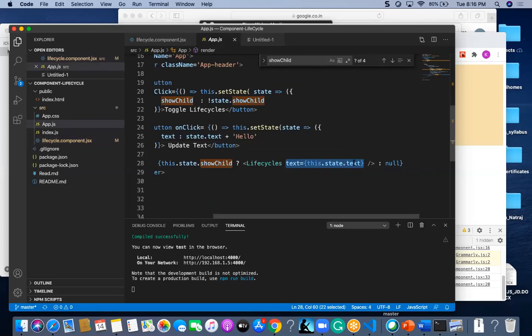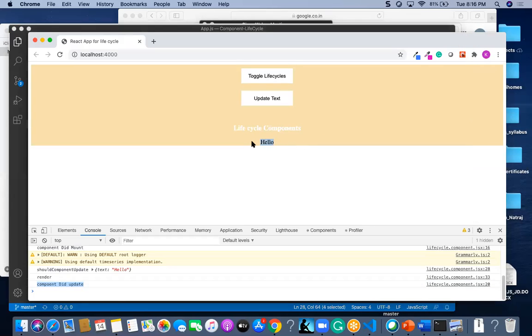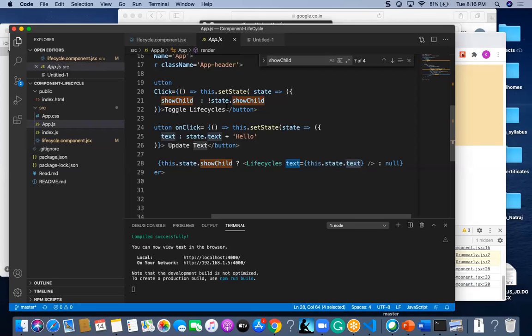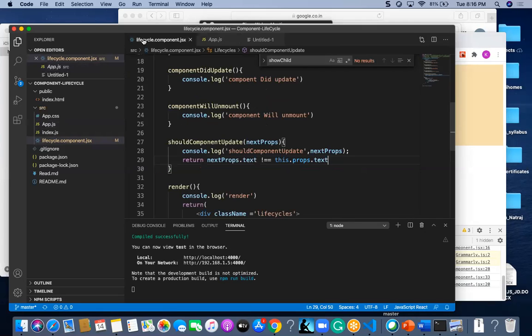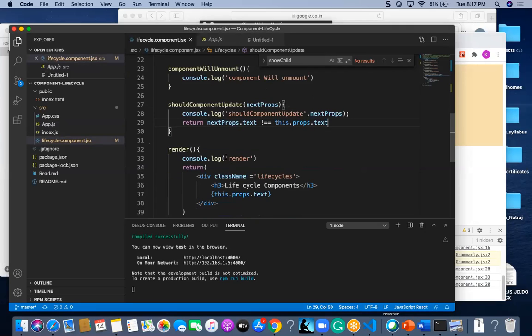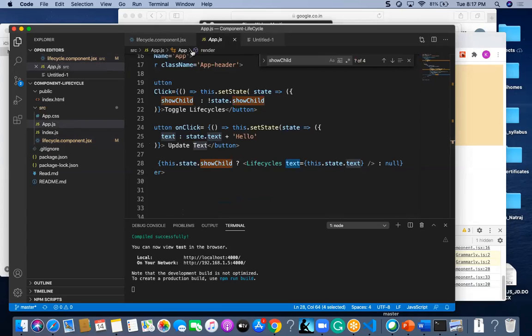So what is this assigned to? It is assigned to this.state.text. So this.state.text is the one which will update the text. Likewise, we are getting the hello here. We are not getting this hello from the app component. We are going to get it from should component update. Only in should component update will this update happen, and that particular component's text will be coming for app.js.